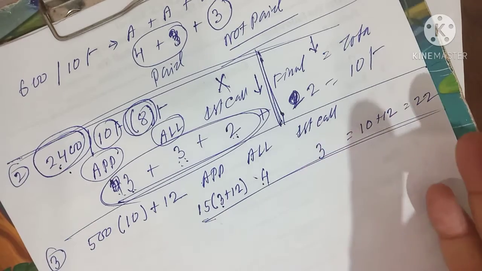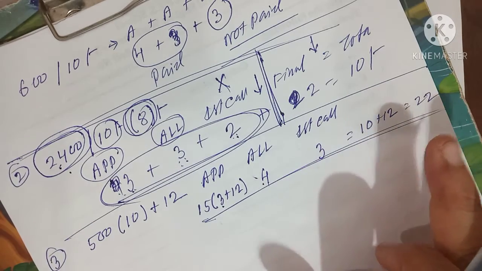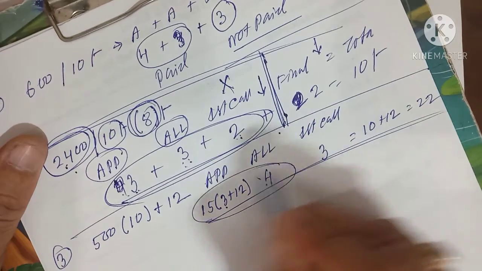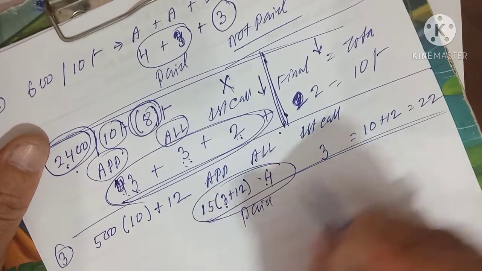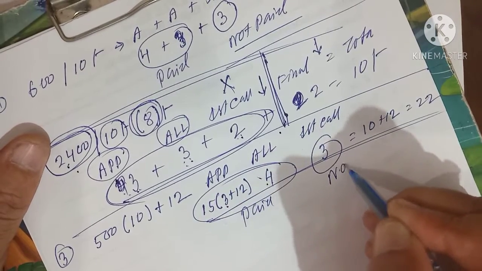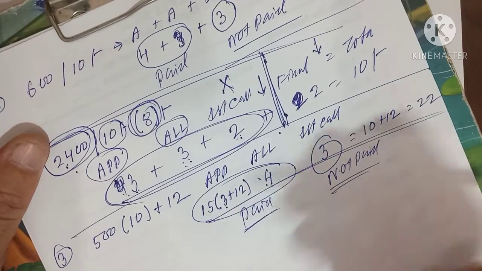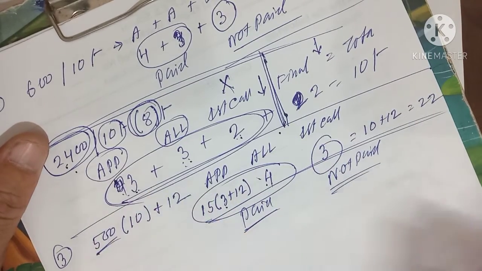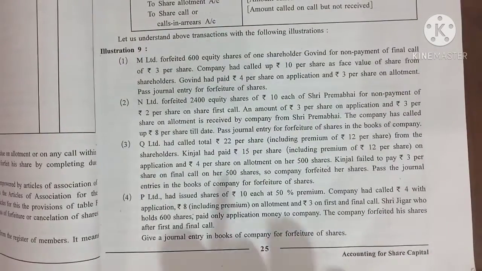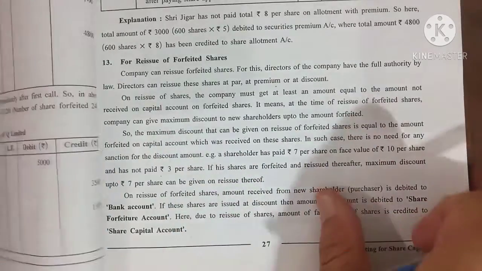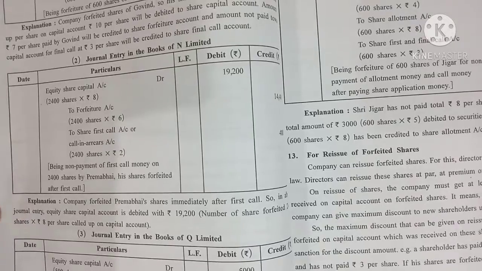Share capital account debit, to share forfeiture, to call scenario. Which is paid, which is not paid: this is paid and this is not paid. That means this is share forfeiture, this is call scenario. How many shares? 600 shares. And when is the company going to cancel? The company is going to cancel at last, because the company called all. So let me read the next one, that is the third one.